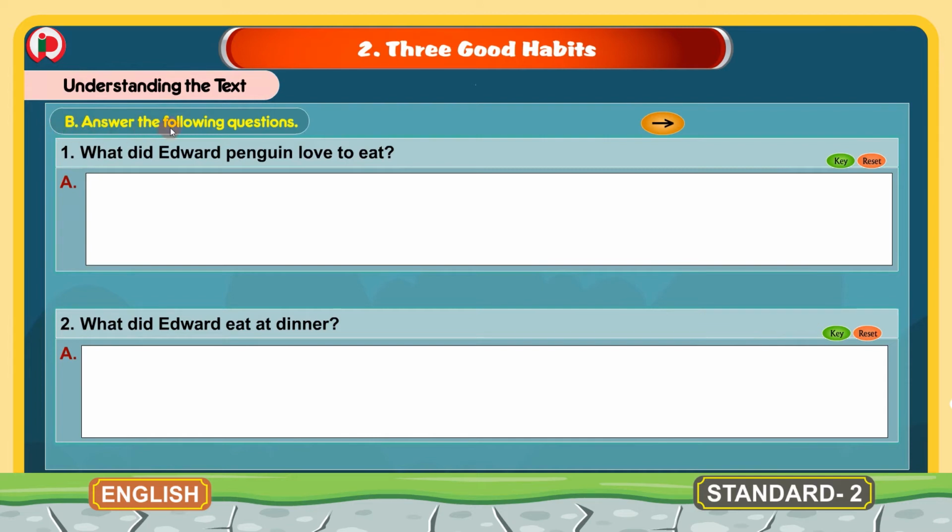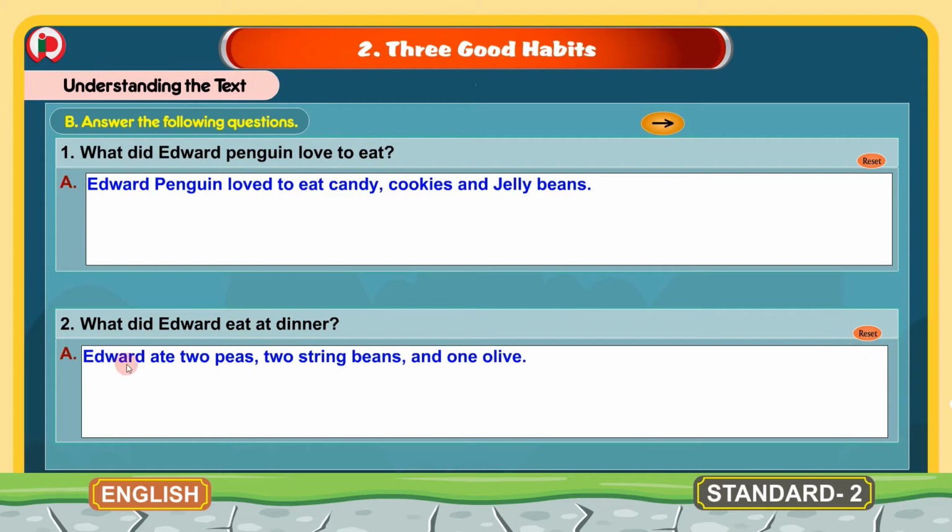B. Answer the following questions. 1. What did Edward Penguin love to eat? And the answer for this question is Edward Penguin loved to eat candy, cookies and jelly beans. 2. What did Edward eat at dinner? The answer for this is Edward ate 2 peas, 2 string beans and 1 olive. Now these are the first and second questions and answers. Now we will move to the next question.